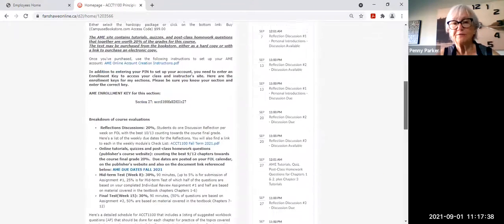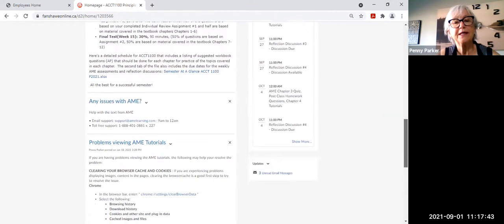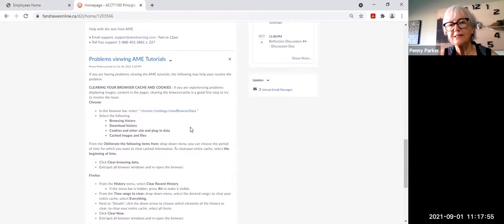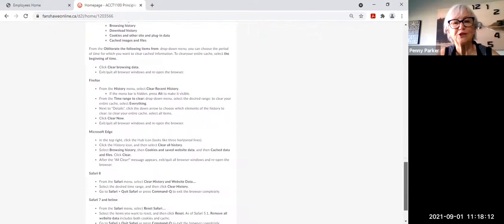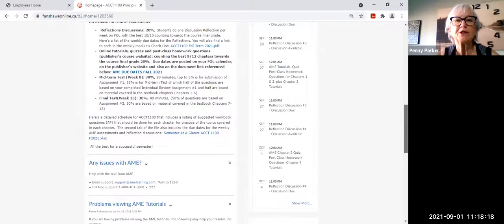So after you've taken a look at the first page here, also down near the bottom of that page, there is some help for you if you're having trouble either getting registered on AME or even accessing some of the tutorials. They have a couple of things here that they always tell students when they're having those issues to try. A lot of times it's connected to the browser that you're using, that you haven't emptied your cache for a while. So follow those instructions. If you still need help, reach out to AME because your instructor won't really be able to do anything for you. AME are the experts when it comes to their website. So just some information for you there.